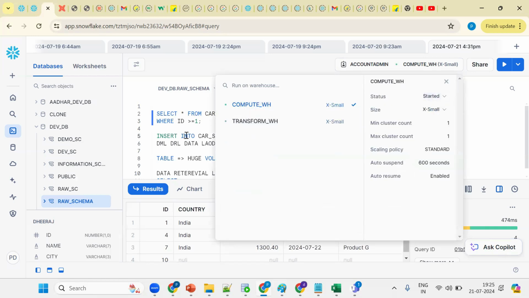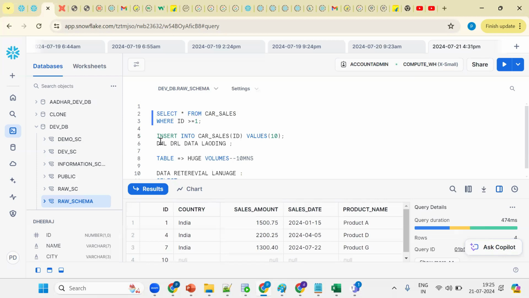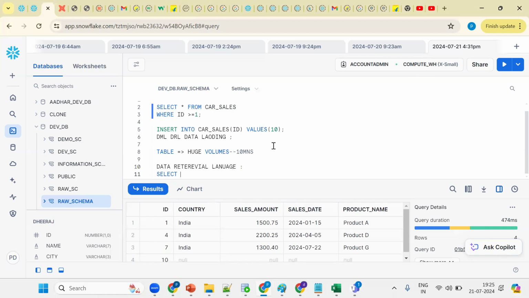Whenever you perform any DMLs like insert, update, delete, merge, or DRL, which is the select statement, or data loading, these operations compulsorily require a warehouse. That's why it's automatically resumed. This was the virtual warehouse concept. Got that? Sure, I got it, Praveen.